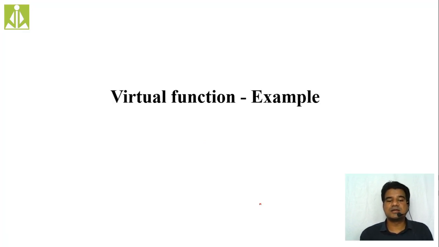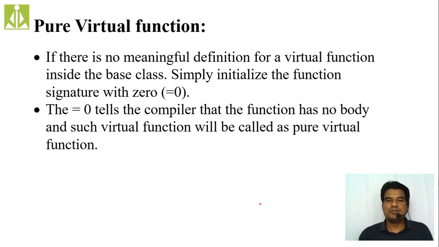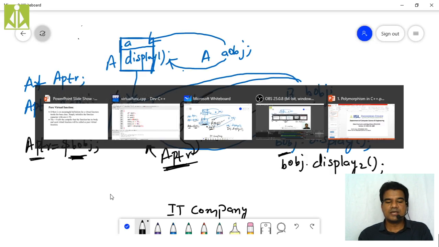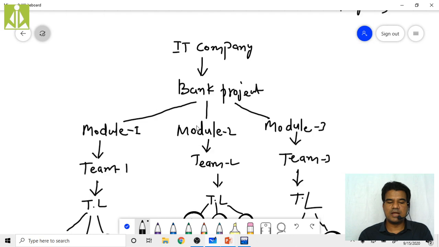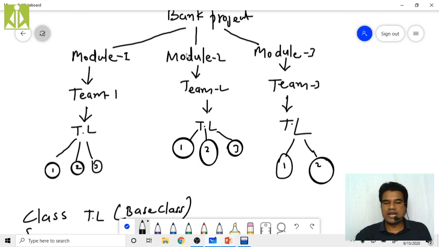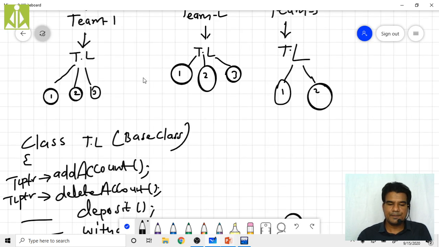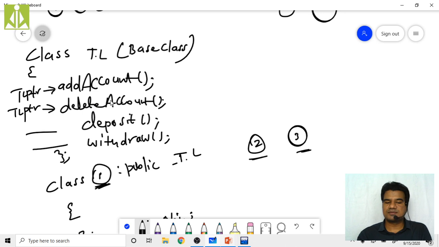There is another concept called pure virtual function. I will let you know the importance of this pure virtual function, and then we will see the example as well. So in a general scenario, in an organization, the team leader is going to put the declarations: add account, delete account, deposit, withdraw. He will only name those functions. He's not going to write any coding for that one, because he's not responsible for coding. He's only responsible for monitoring.